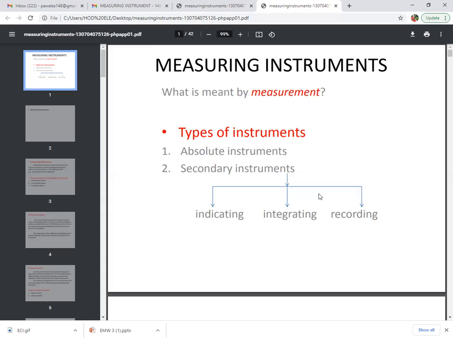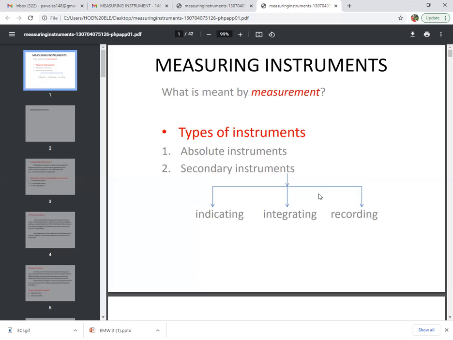Last one is the recording instrument. The recording instruments are used for such purposes where some processes require a continuous record of the measured quantity, and these instruments give a continuous record of variations of the quantity being measured.